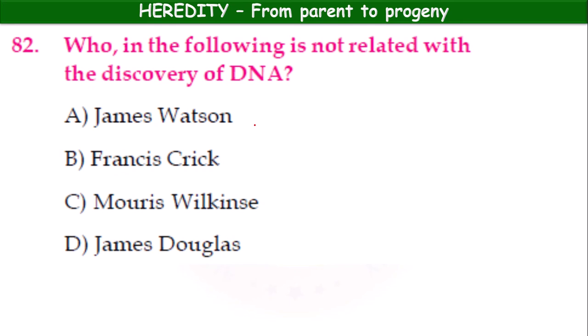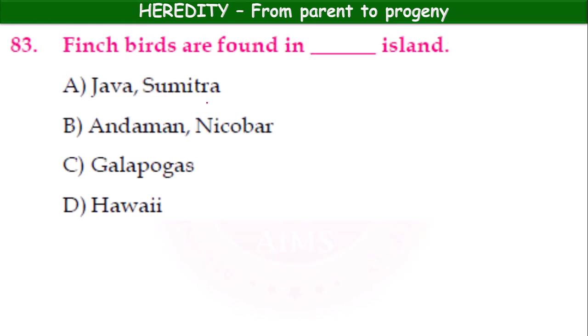Who in the following is not related with the discovery of DNA? James Watson, Francis Crick, Maurice Wilkins, James Douglas. James Douglas is not related to DNA. Okay, remaining all related to discovery of DNA.